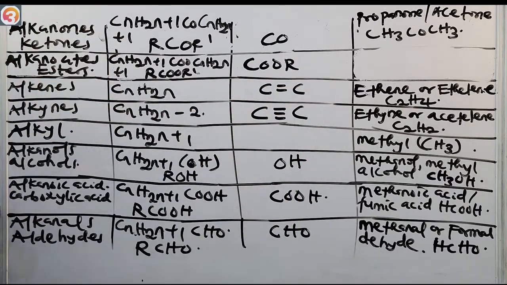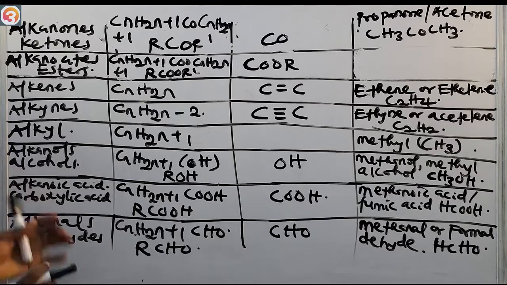Of course, the first member of the esters is methyl methanoate. Put it down.